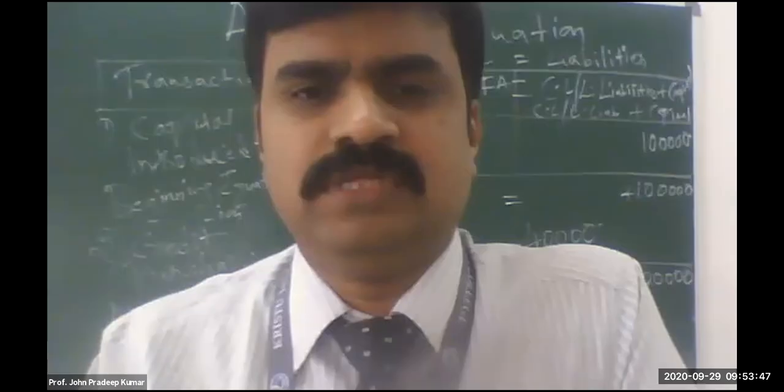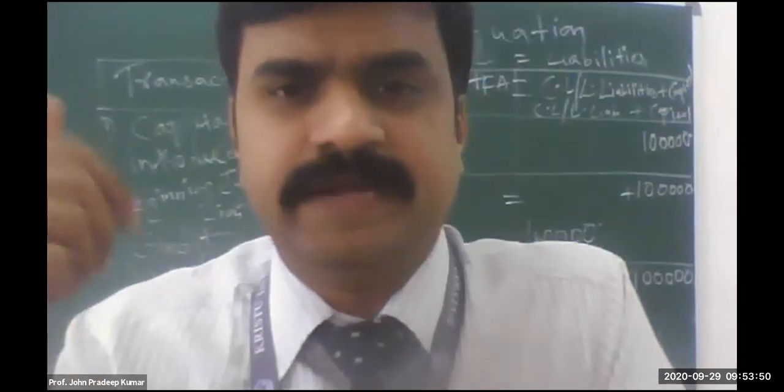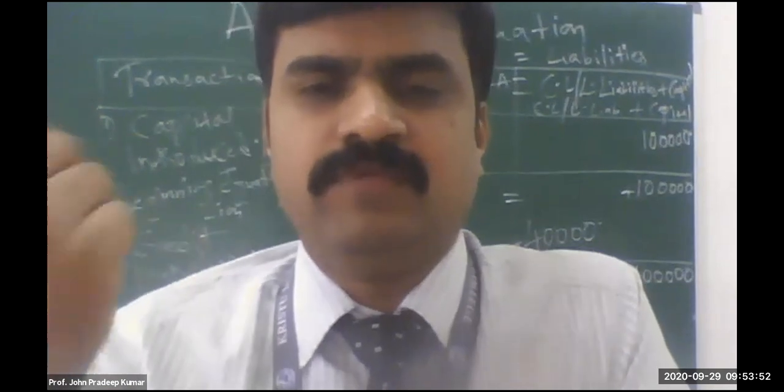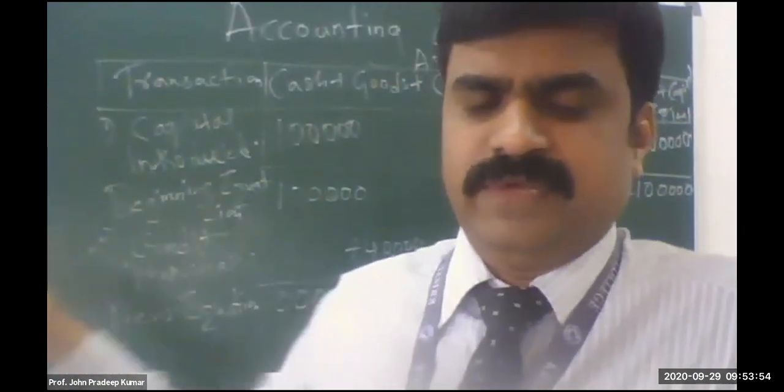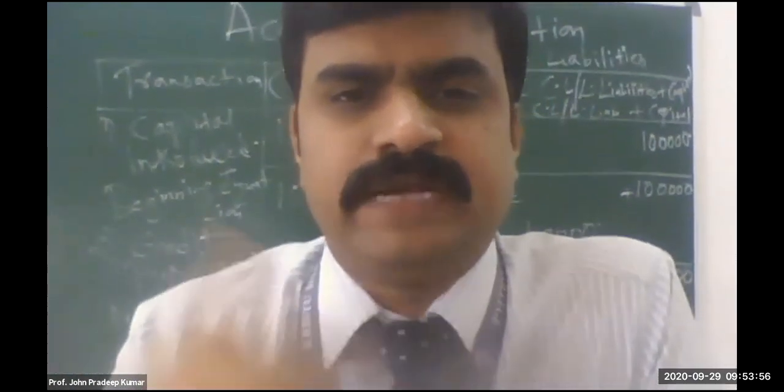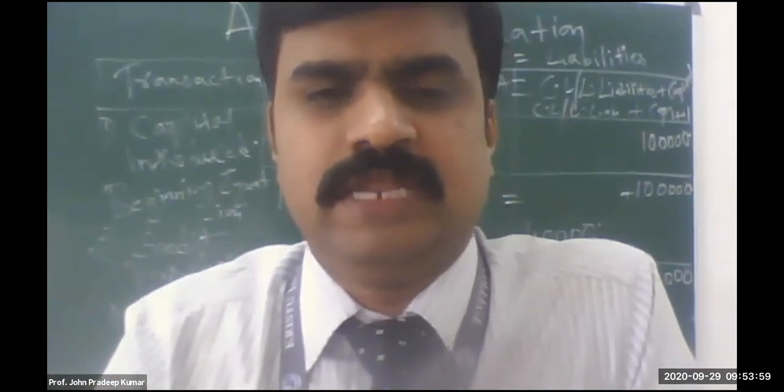The traditional approach is also known as the British approach. That is what we have learned yesterday. So we will do now the accounting equation, as I said earlier, and we'll go to the traditional approach later. That is your journal entry.